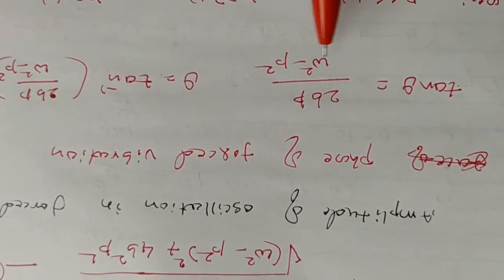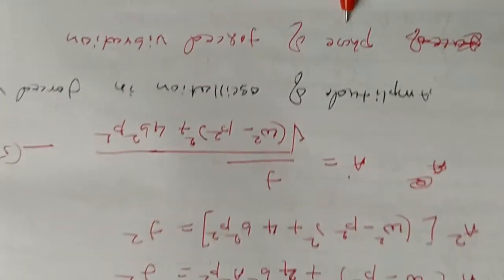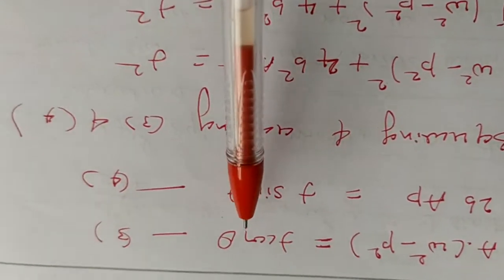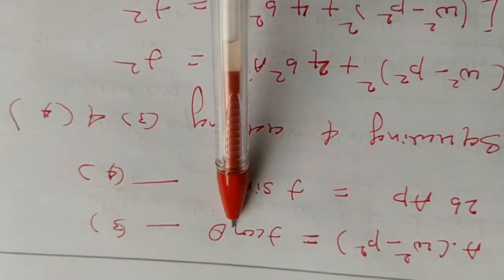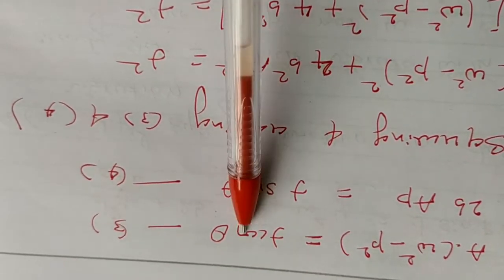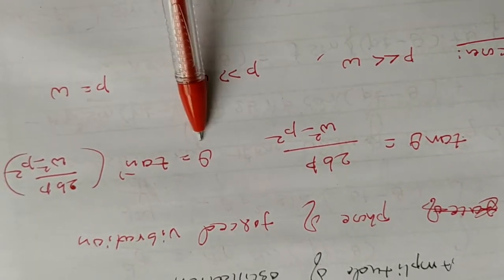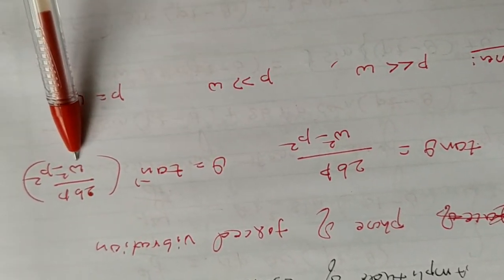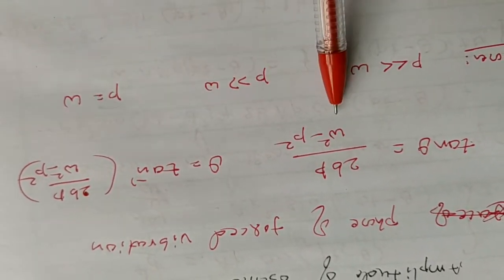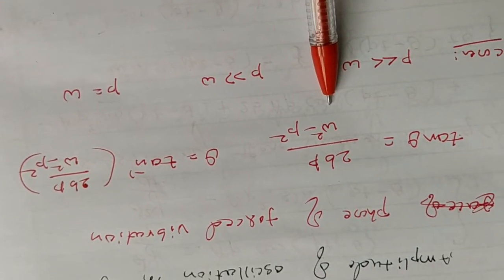Now the phase angle θ. How to get θ? If I divide equation 4 by 3, sin θ divided by cos θ is equal to tan θ. So tan θ is equal to 2bp divided by (ω² − p²), where θ is equal to tan inverse of 2bp divided by (ω² − p²). This is the phase angle in the case of forced vibration.